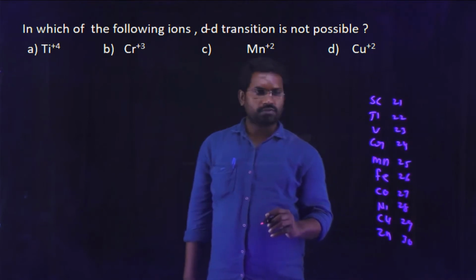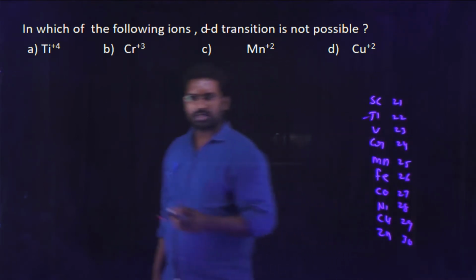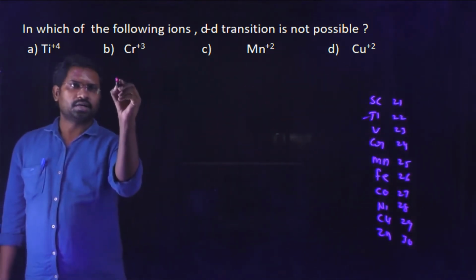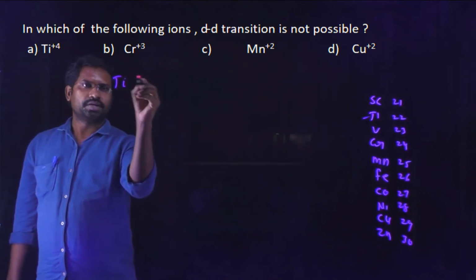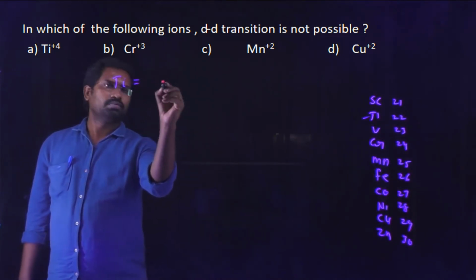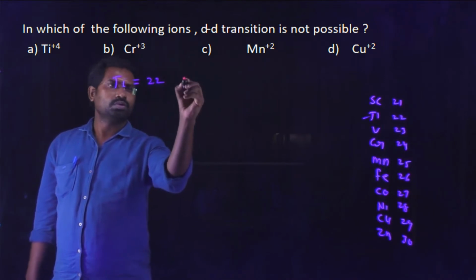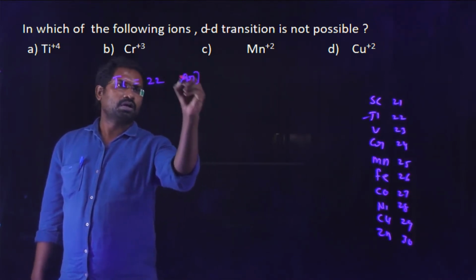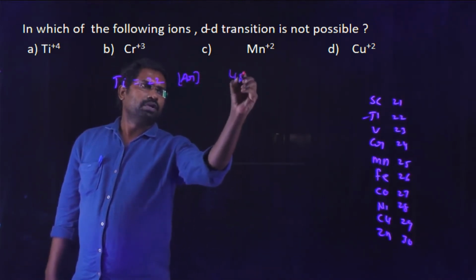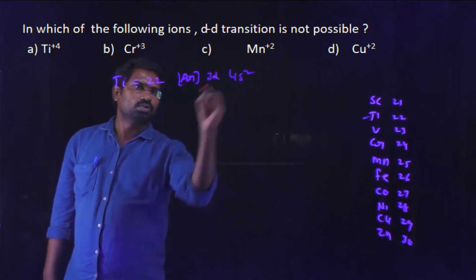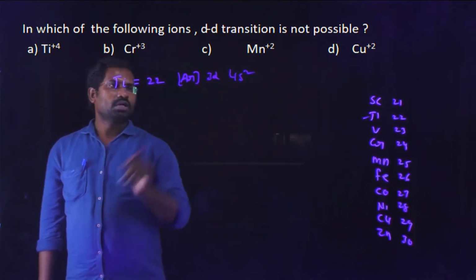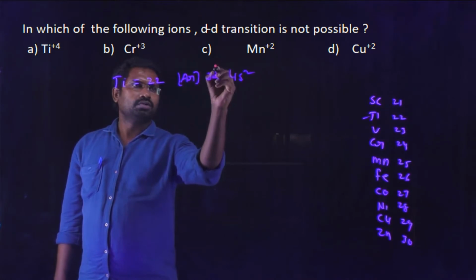So come to the first one, titanium. Ti4+ in option 1. What is the atomic number for titanium? Titanium atomic number is 22. So what is the configuration? Argon 4s2 3d2. Argon means 18, 20, 22.